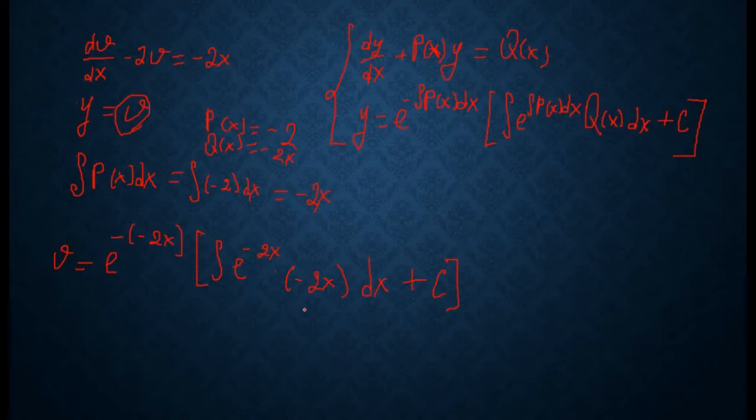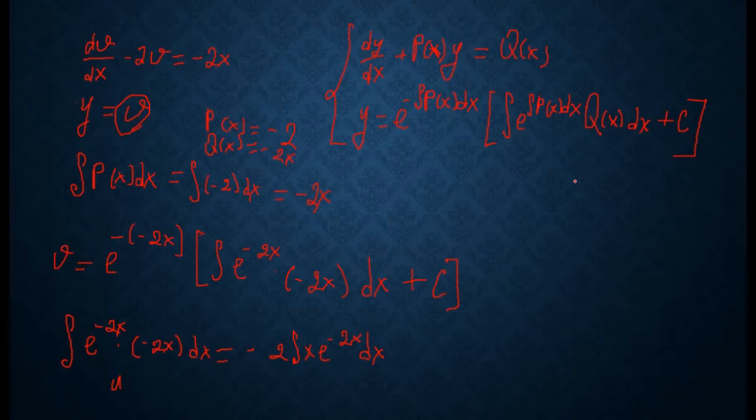But firstly we need to find the integral of this function. Let's write the integral of e to the power minus 2x multiplied by minus 2x dx. Let's use integration by parts. We can write this as minus 2 integral x e to the power minus 2x dx.